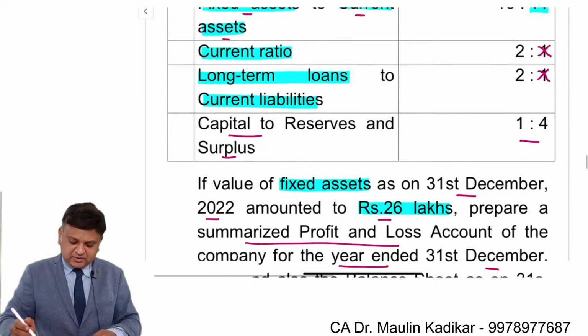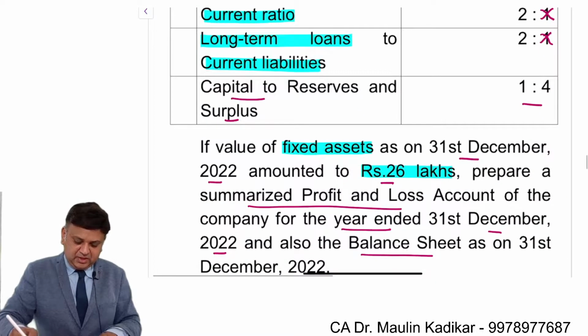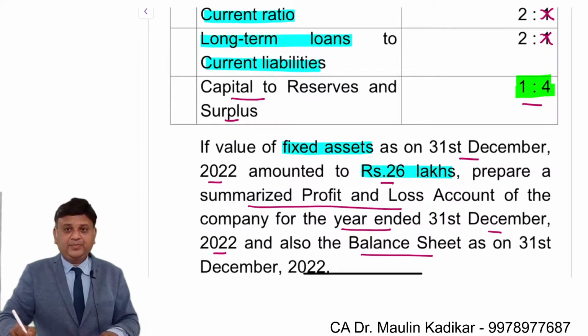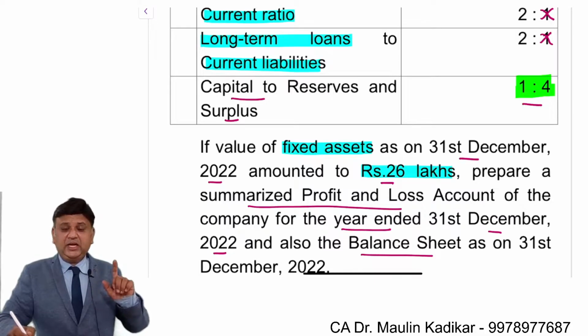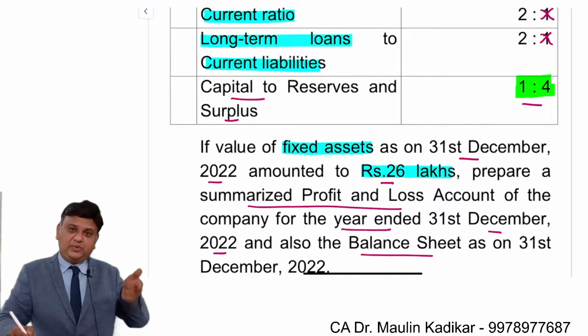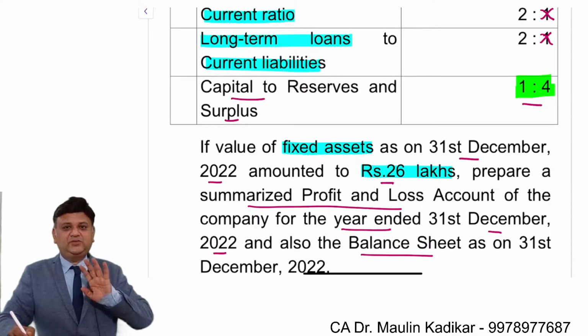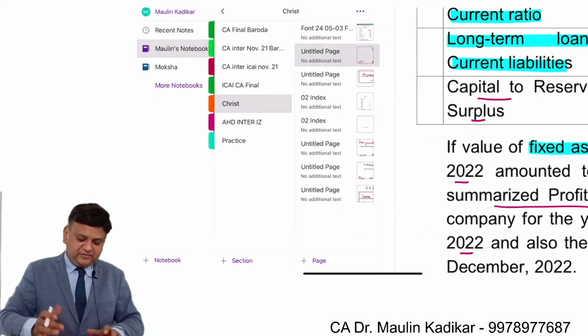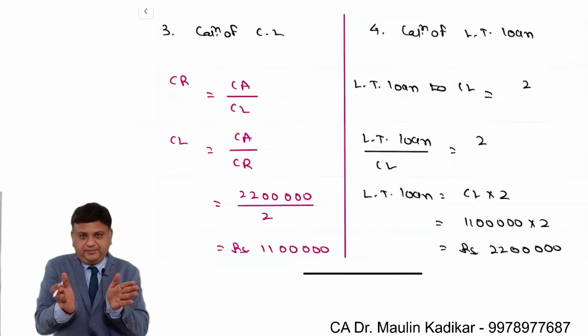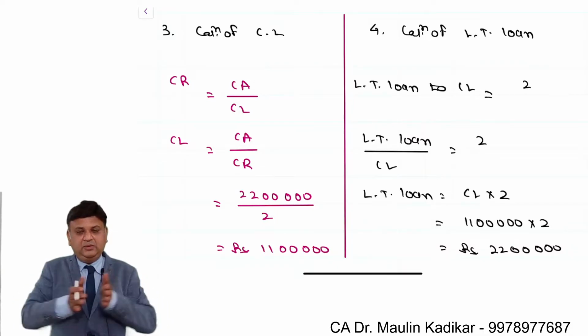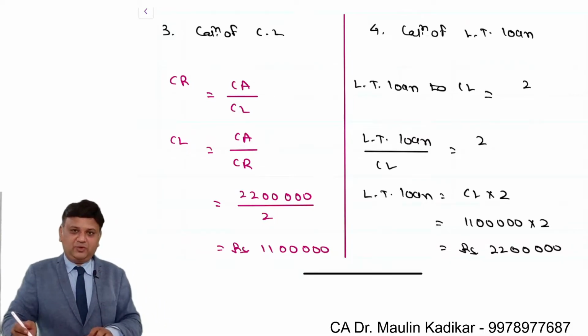And you can see that the question is providing us the information about capital to reserves and surplus value. So the net worth can be split into this proportion. Suppose the net worth is 5 lakhs. It means that the equity share capital is 1 lakh, reserves and surplus is 4 lakhs. This is the way first of all we will compute the gross value and then it will be split between both of them.